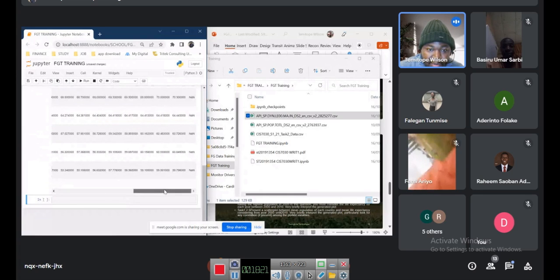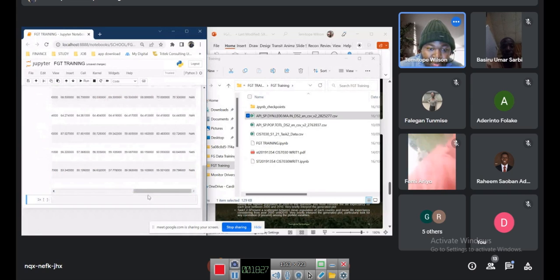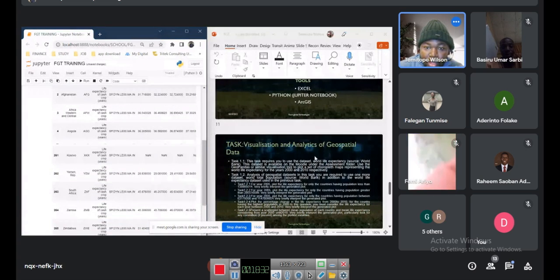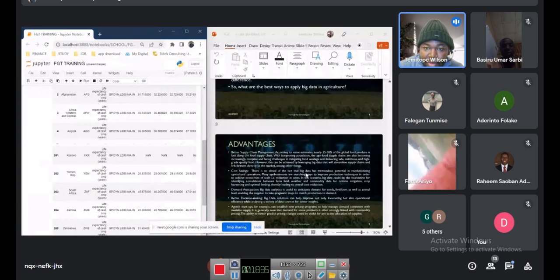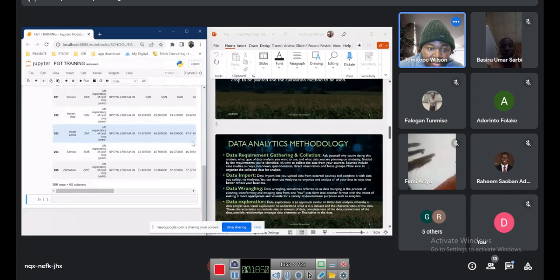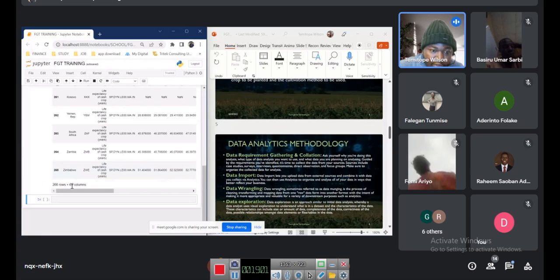I'm having a look at it in the Python environment as well. The last column is 2020, which had nothing in it. So we have been able to import this into our environment. However, if you remember on your right hand side, we spoke about data wrangling, where we do data cleaning, data transformation, where we do some mapping and so on. Obviously, this data would definitely have some null values, outliers, and so on. We have some missing values even in the middle as well. We've got 266 rows and 65 columns.